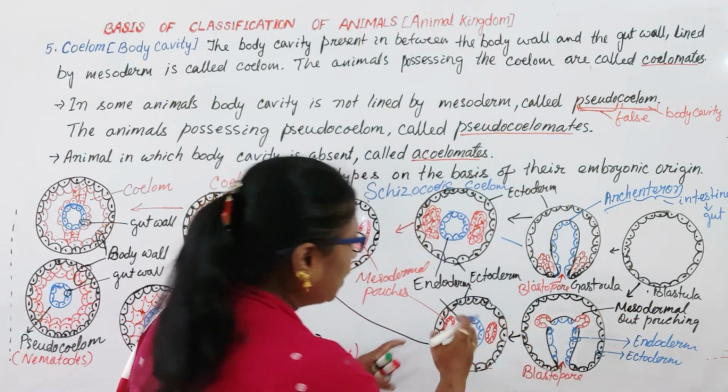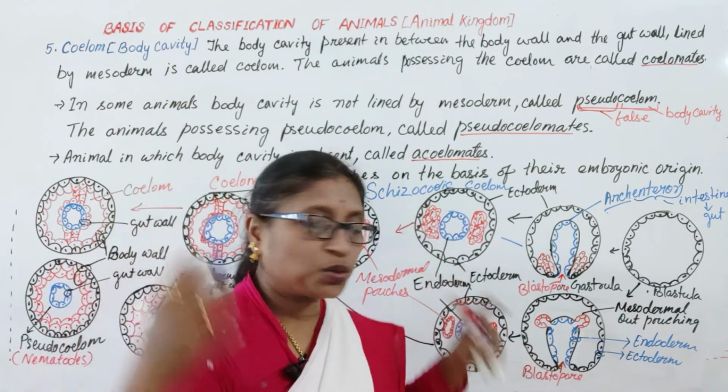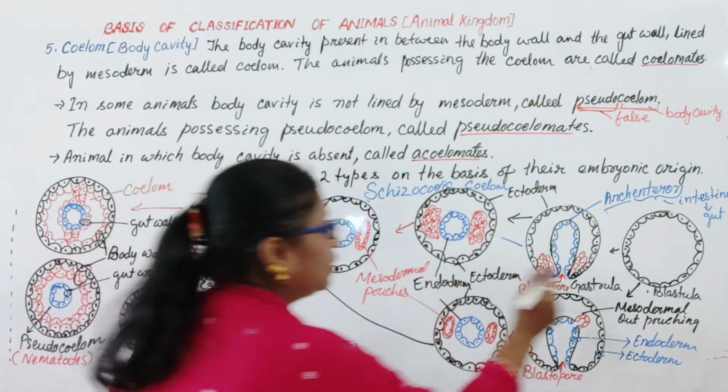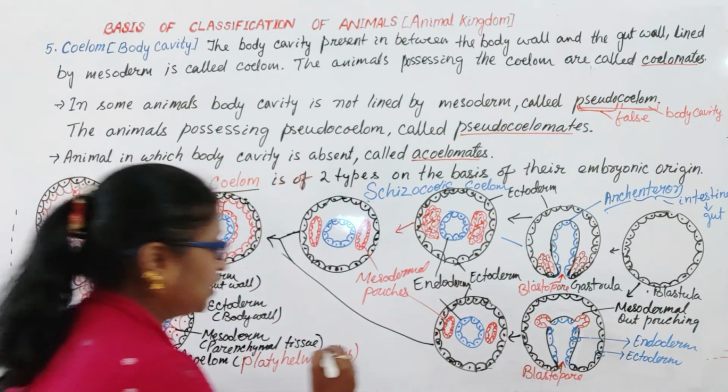And if the mesodermal pouches arise by outpouching from the archenteron, it is called enterocoelic coelom.